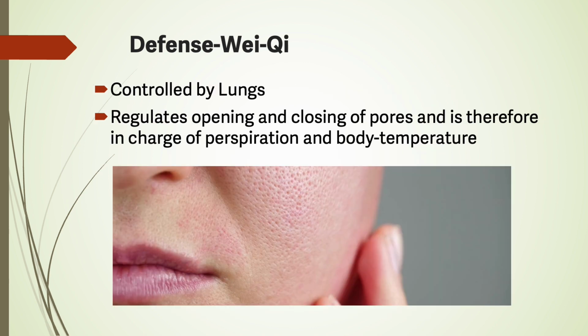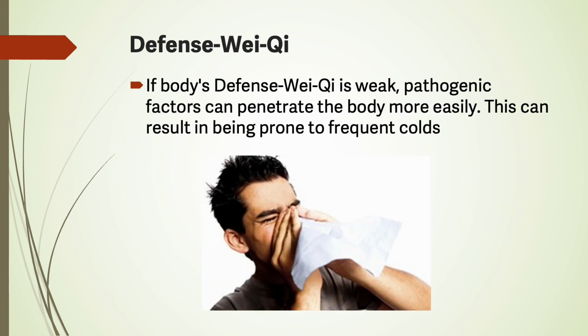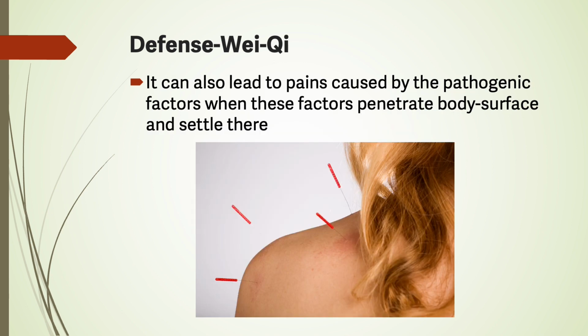Defensive Qi is controlled by the lungs. It regulates the opening and closing of the pores and is therefore in charge of perspiration and body temperature. If the body's Wei Qi is weak, pathogenic factors can penetrate the body more easily, and this can result in being prone to frequent colds. It can also lead to pains caused by the pathogenic factors when these factors penetrate the body surface and settle there.